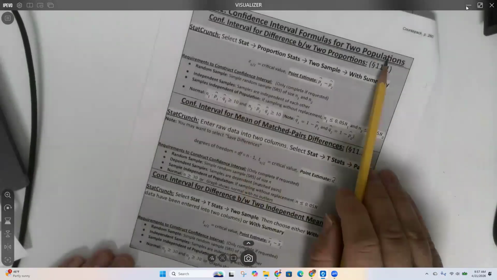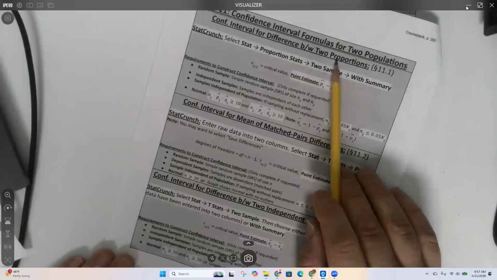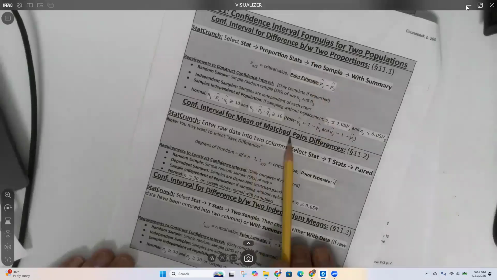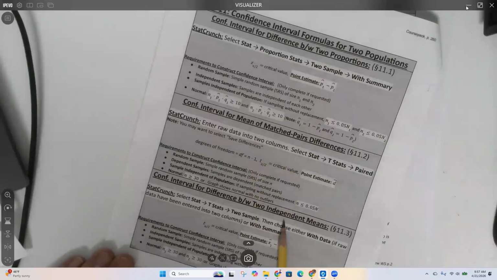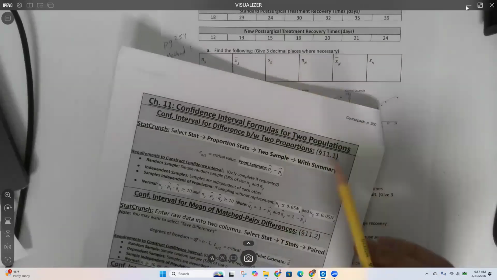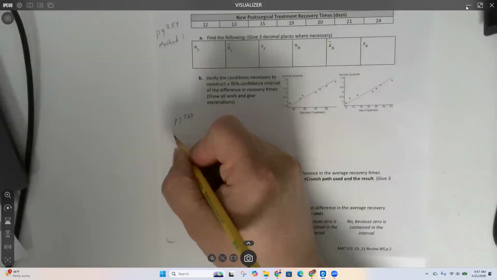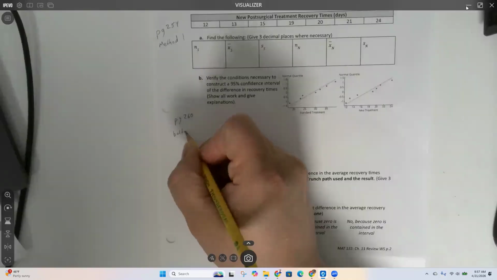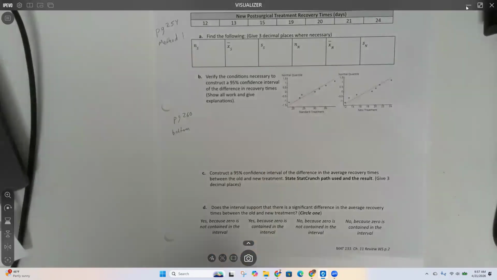I'm not looking at proportions, so I have either matched pairs or independent means. These ones are independent, so I need the very bottom of page 260. Okay.